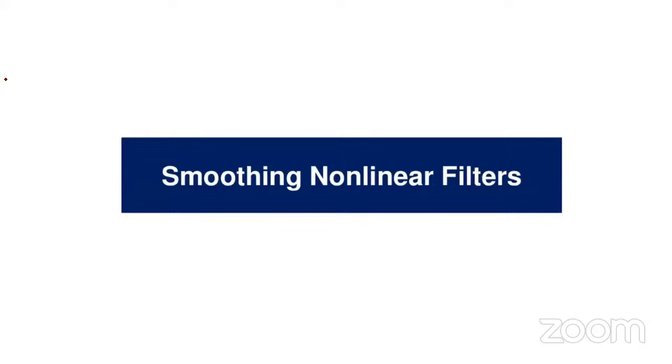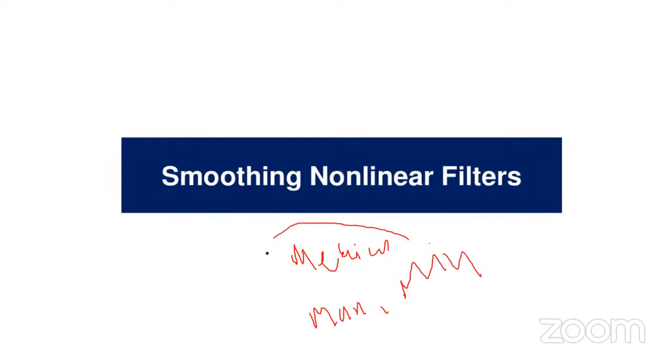Now we will see how we are going to smooth the given input image by using nonlinear filters. So we have nonlinear filters, or order statistics filters. We have the median filter, that is one of the very important filters, and the max filter, and the mean filter. These are the three smoothing nonlinear filters. So we will focus mainly on the median filter. Of course, other filters also I'll explain.